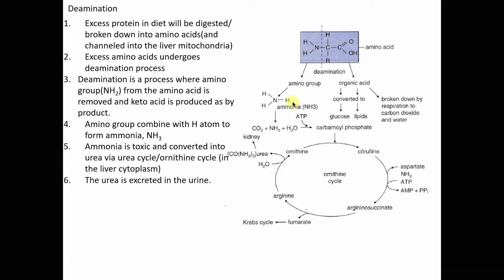From this diagram here, you can see how this ammonia enters the ornithine cycle. Ammonia combines with carbon dioxide and water, and then it forms carbamoyl phosphate, which enters the ornithine cycle. From the ornithine cycle, fumarate is produced as a byproduct, and this fumarate will enter the Krebs cycle for cellular respiration. Once this fumarate enters the Krebs cycle, the outcome will be pyruvate, and from pyruvate it can undergo